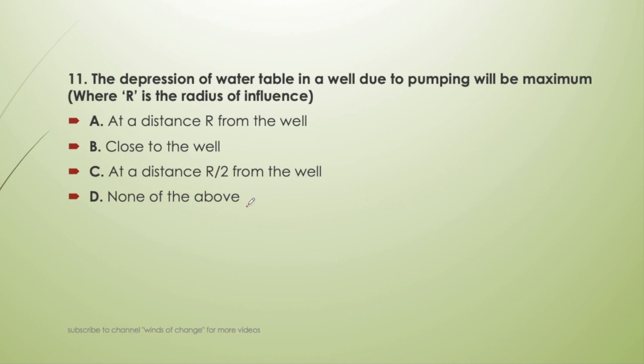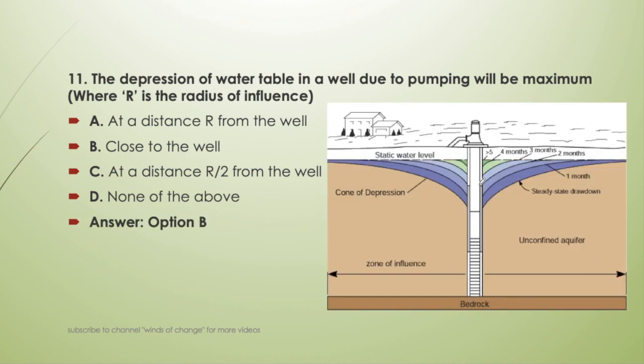So the depression of the water table will be minimum at the well. We already know the diagram. This is the diagram of the water table. Okay, so it will be minimum here closer to the well. So the maximum depression will be here only.